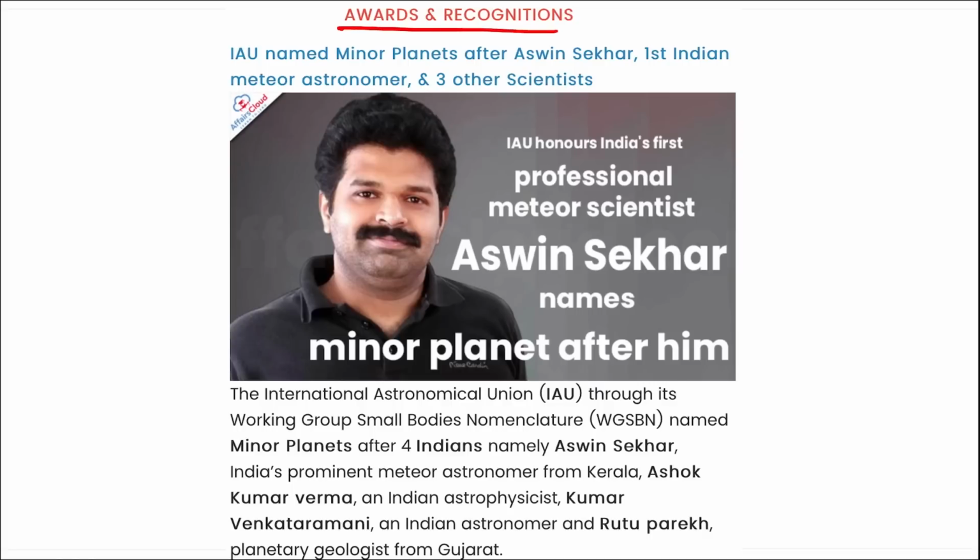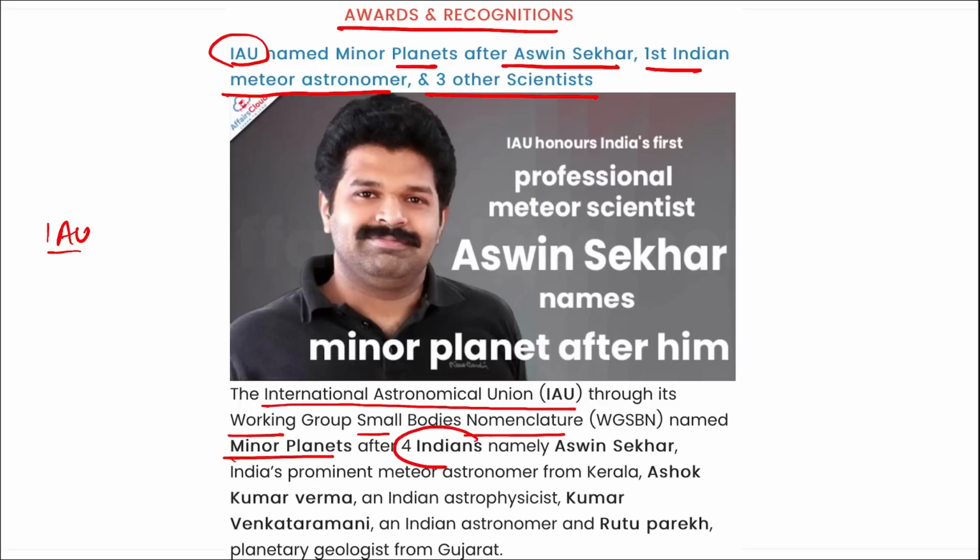Next is awards and recognition. Recently, IAU, that is your International Astronomical Union, has named minor planets after Ashwin Shekhar, first Indian meteor astronomer, and 3 other scientists. I repeat, IAU, through their working group Small Bodies Nomenclature, have named minor planets after 4 Indians, right?